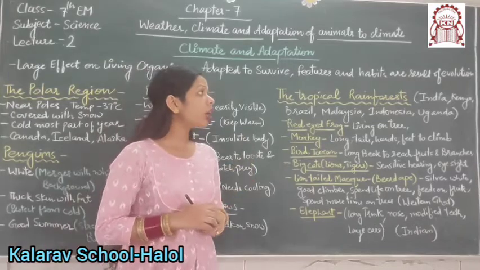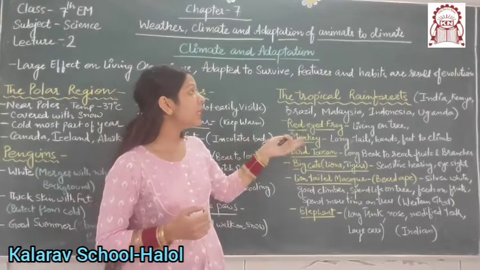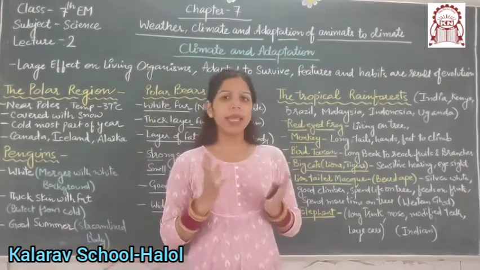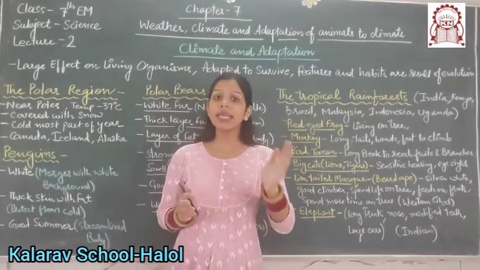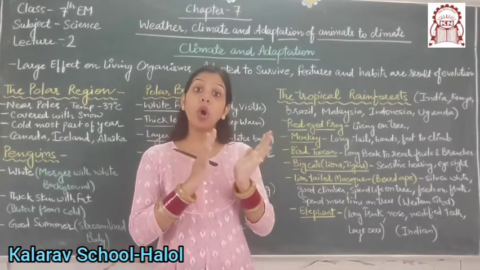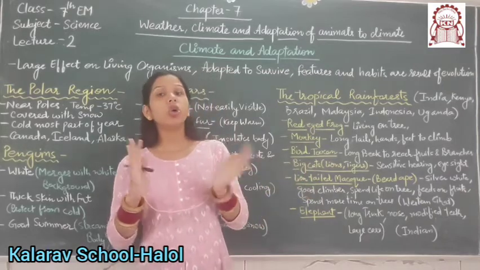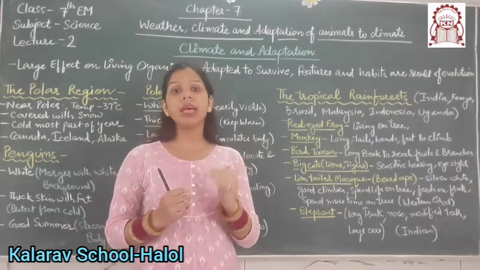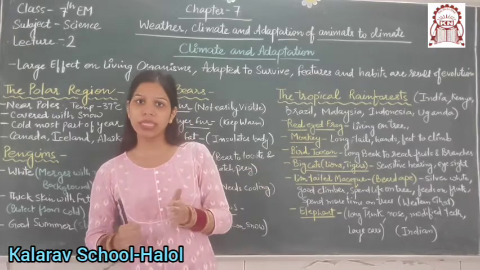The tropical rainforest has countries like India, Kenya, Brazil, Malaysia, Indonesia and Uganda. It is a warm place as compared to the polar region. The tropical rainforest lies near the equator. The hot summers have temperatures above 40 degrees, and in the winter or colder climate the temperature is a minimum of 15 degrees Celsius. Here plenty of rainfall takes place.